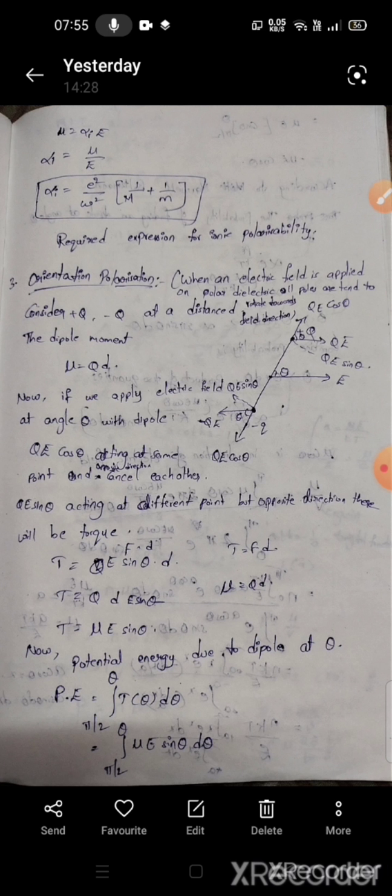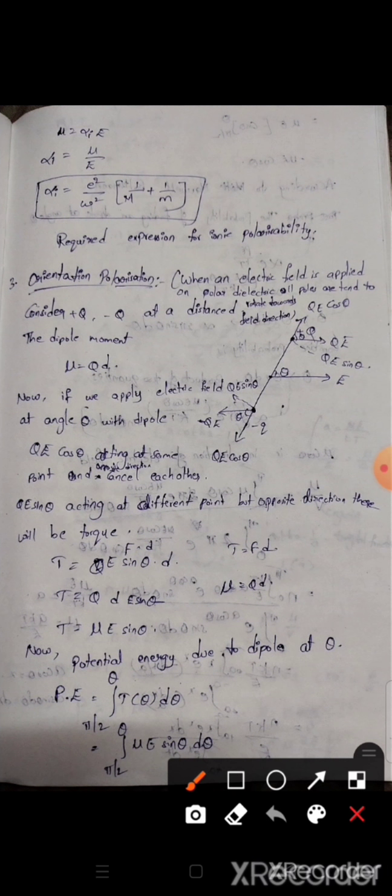Torque equals force into displacement. Here the force is qE sin theta into d. Already we know qd equals mu. Substituting this, we get tau equal to mu E sin theta. Here the potential energy also acts on the dipole at an angle theta, so we can take the components.